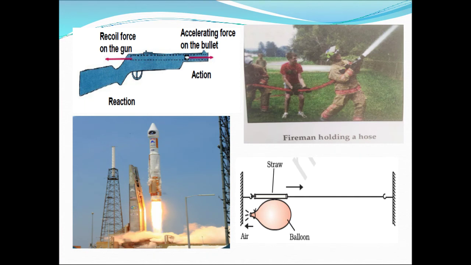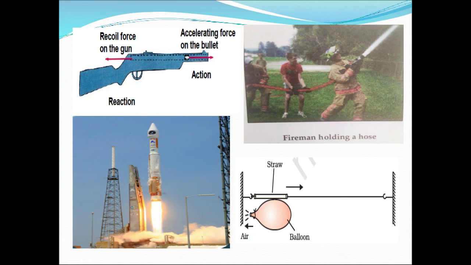So this can also be explained on the basis of law of conservation of momentum, that before firing bullet and gun both were having zero momentum because both were at rest, due to which momentum was zero. As bullet goes in forward direction, it gains some momentum in forward direction. So gun comes in backward direction to make the total momentum zero, because this momentum will be equal to this momentum but in opposite direction. So it will cancel the momentum of the bullet.